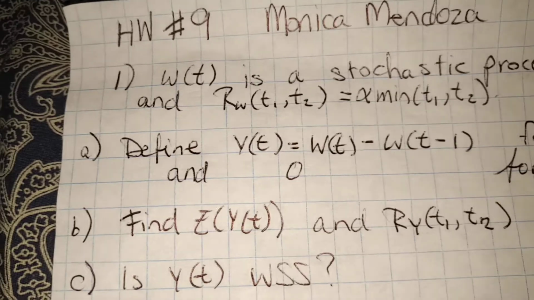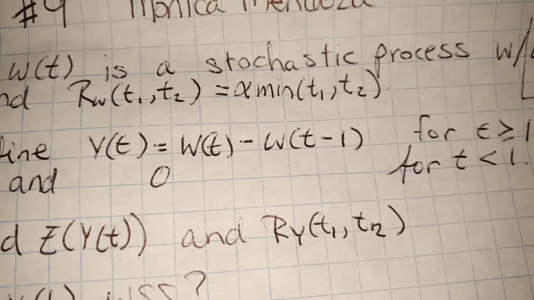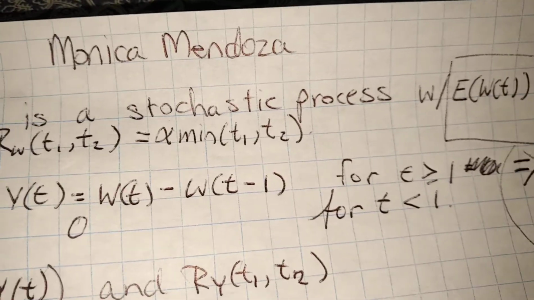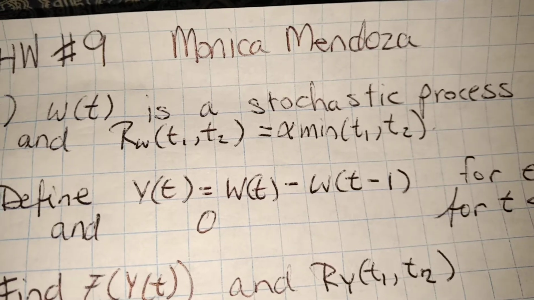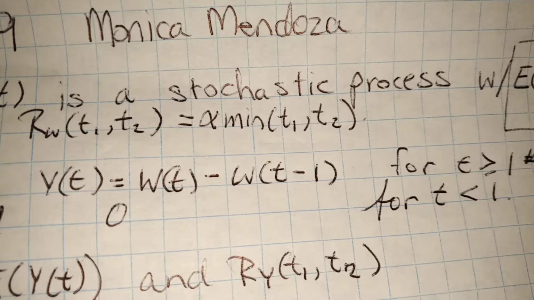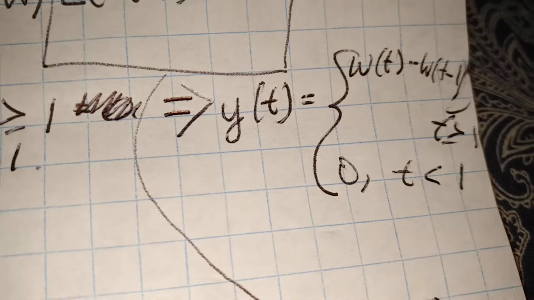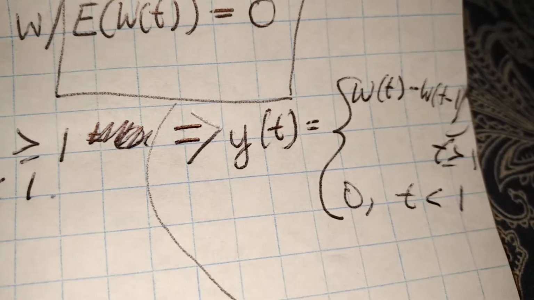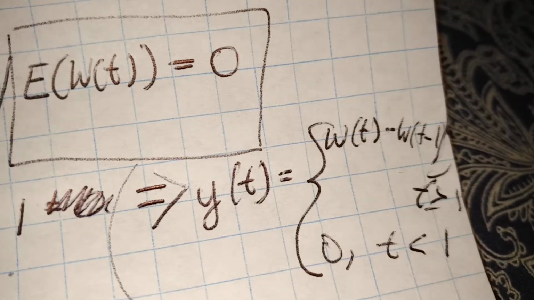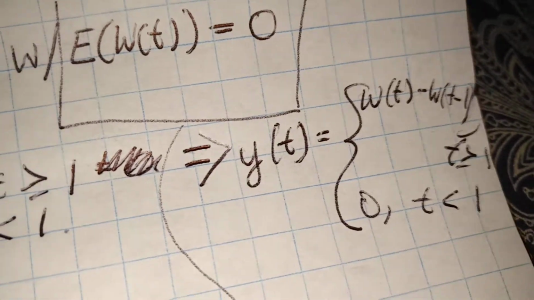So the first part of the question says define that Y of t is equal to W of t minus W of t minus 1 for t greater than or equal to 1, and is 0 for t less than 1, so basically 0 in all other cases. I did that right away and just rewrote it as Y of t equal to this piecewise function, where W of t minus W of t minus 1 is the case when t is greater than or equal to 1, or 0 when t is less than 1.